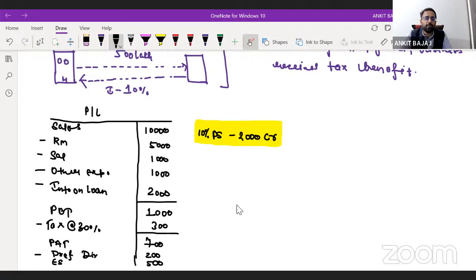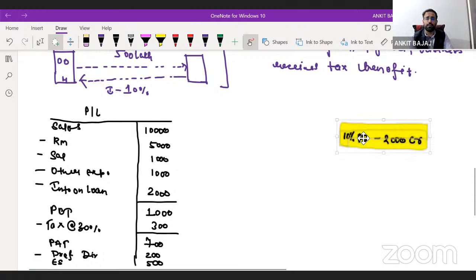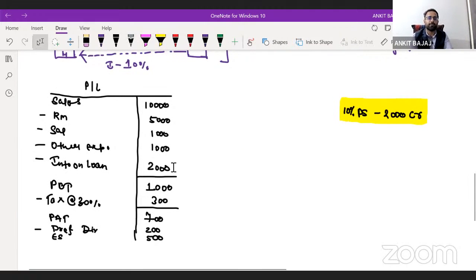This is how we prepare a financial statement. Now, what I'm trying to make you understand, you have to see this very carefully. This is an important concept. The company is paying interest of 2,000 crore. After that, the company calculates profit before tax and pays tax, and whatever amount remains after payment of tax, the company distributes between preference shareholders and equity shareholders. This is the concept which you have already learned in your schools or colleges.